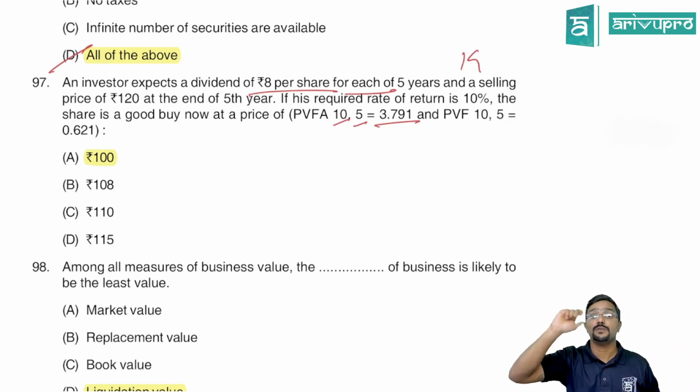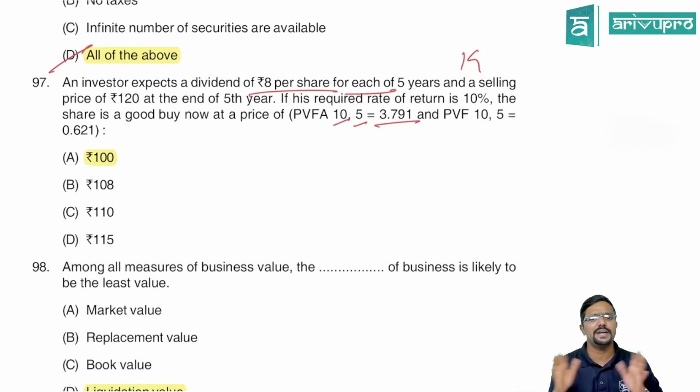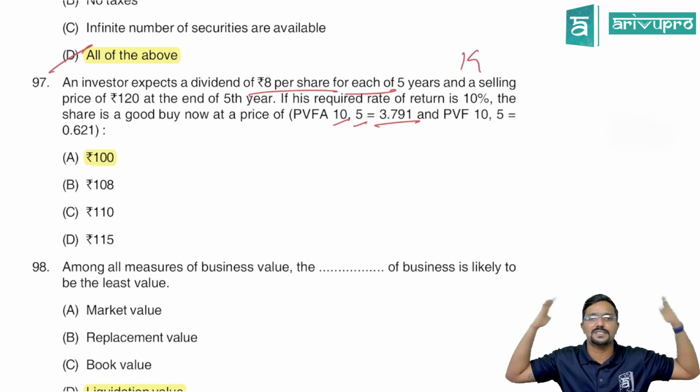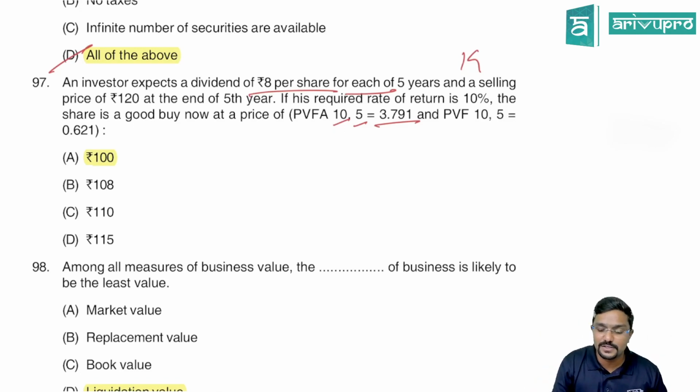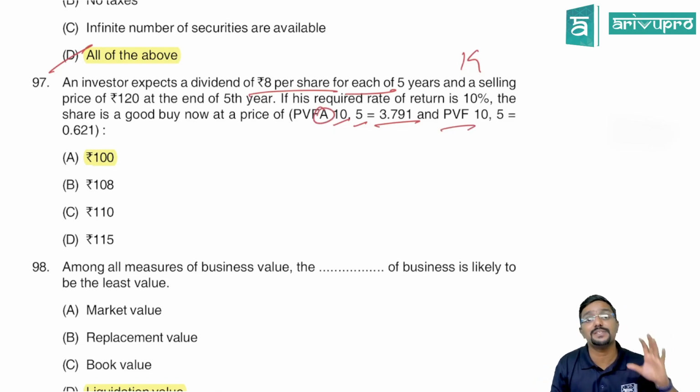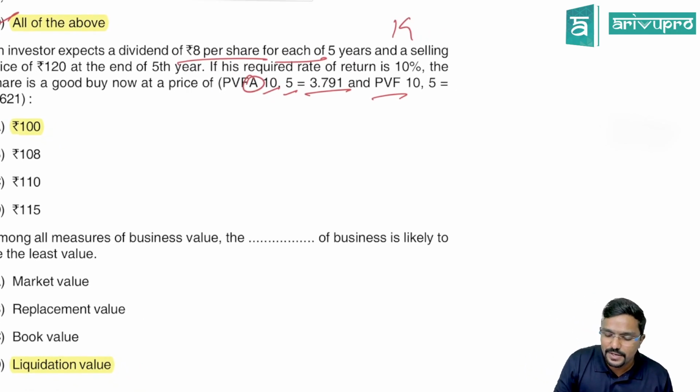We have learned how to add it using M plus, and they have straight away given it as 3.791. Please take it straight away. So we need not scratch our head how to get it. And what is the present value factor at 10% for the 5th year? For the 5th year, it is 0.621. So how come it is different? This is the annuity factor, whereas this is only the present value factor. Please be careful.